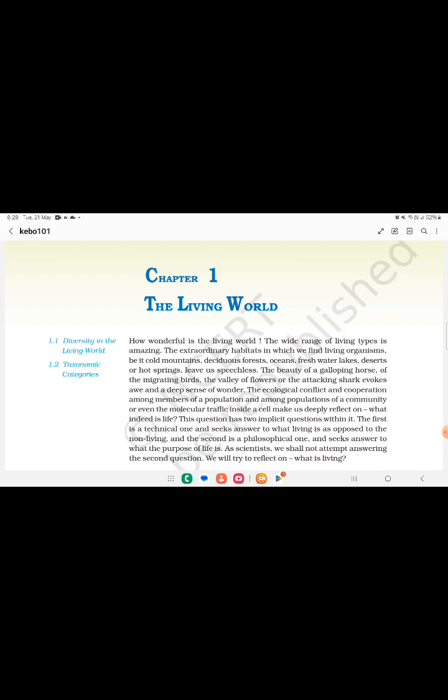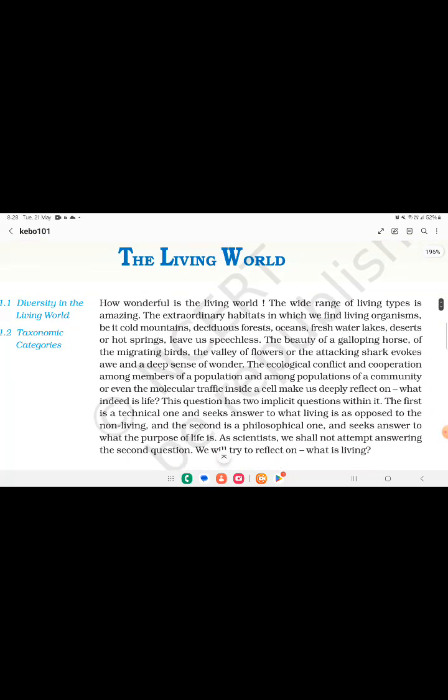The ecological conflict and cooperation among the members of a population and among the populations of the community, or even the molecular traffic inside a cell, makes us deeply reflect on what indeed is life. This question has two implicit questions within it. The first is a technical one and seeks an answer to what is living as opposed to the non-living, and the second is a philosophical one and seeks an answer to what is the purpose of life. As scientists, we shall not attempt answering the second question. We will try to reflect on what is living.